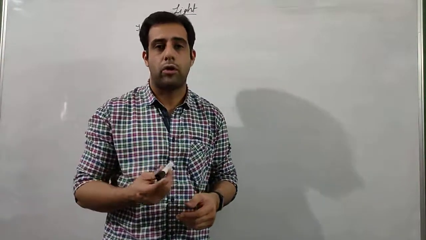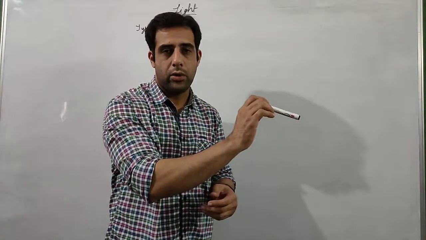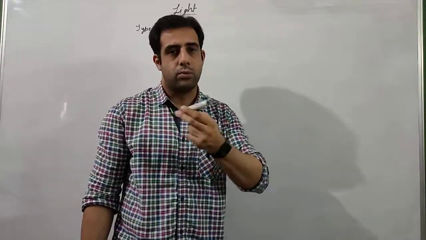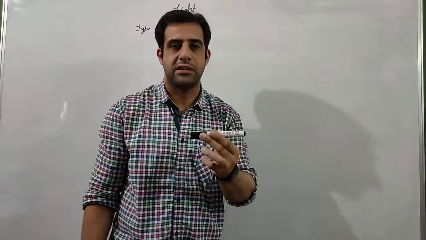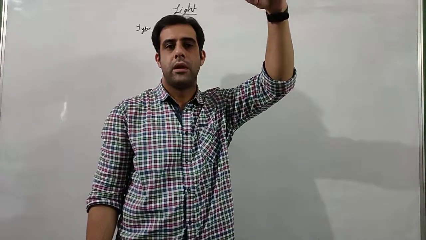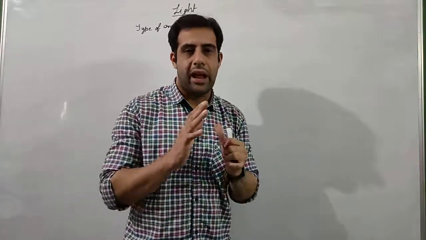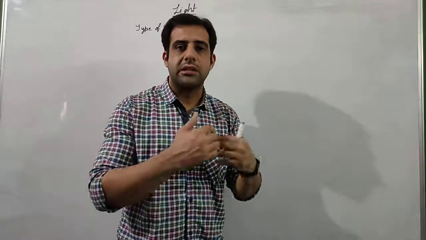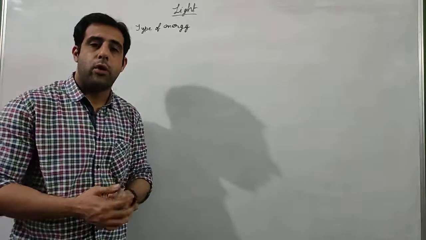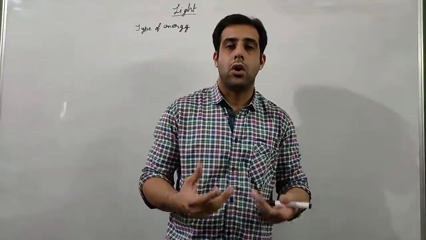Similarly, if we talk about kinetic energy, if I throw this pen in a particular direction, then I will say that this pen has some mass, it is moving with a velocity, that means it is having some kinetic energy. Similarly, if I am holding this pen here at this height, then it will have some potential energy. So just like any energy which enables us to do something, light also enables us to do something. And what is the most important use of light for us? Light enables us to see objects.